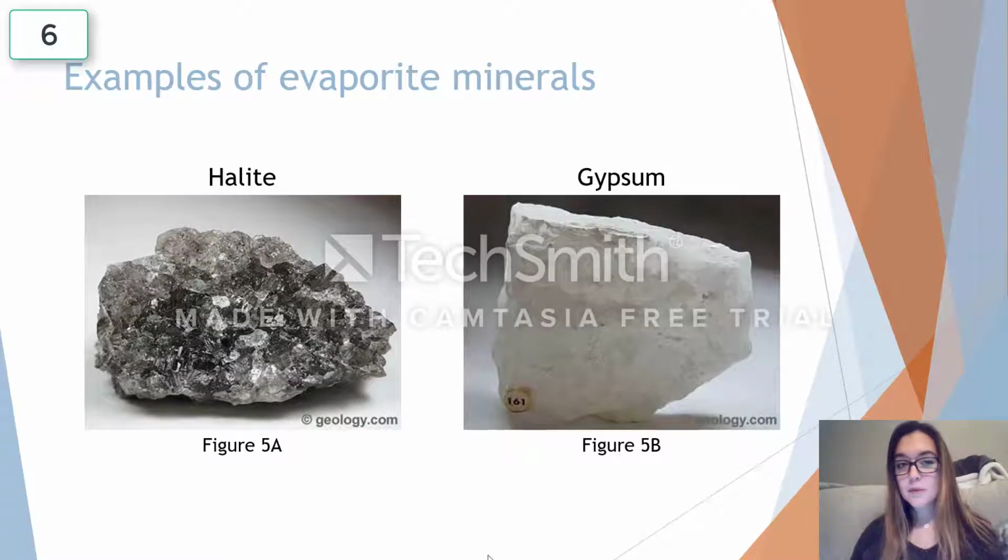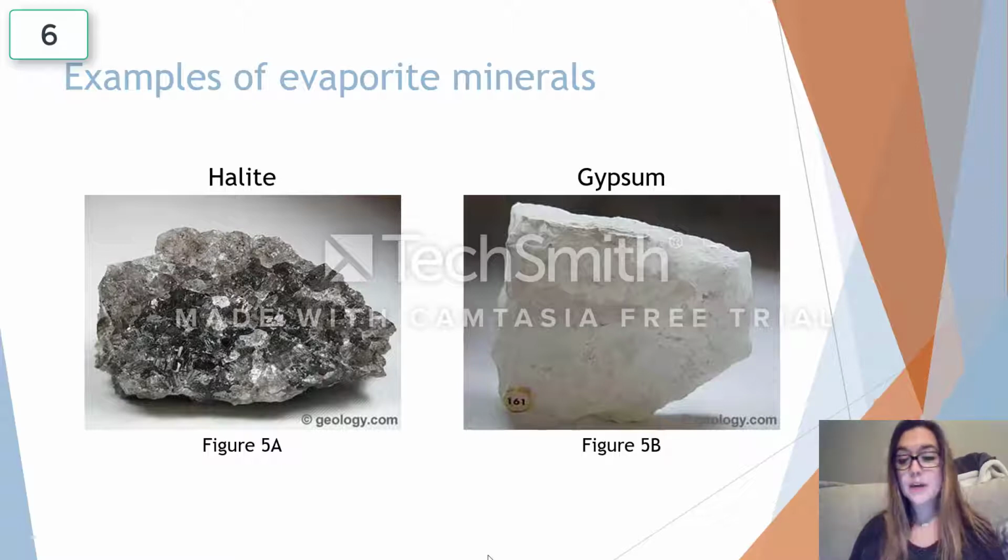So here are two of the most common examples of evaporite minerals. On the left we have halite, and on the right we have gypsum. So halite is the mineral name for salt, yes, table salt. Its chemical name is actually sodium chloride. So salt has many uses, obviously.